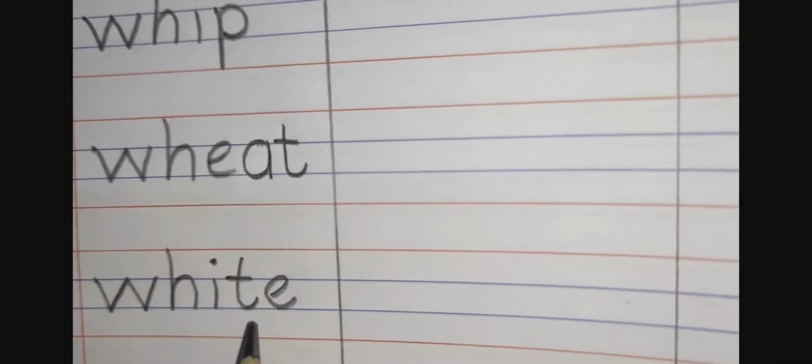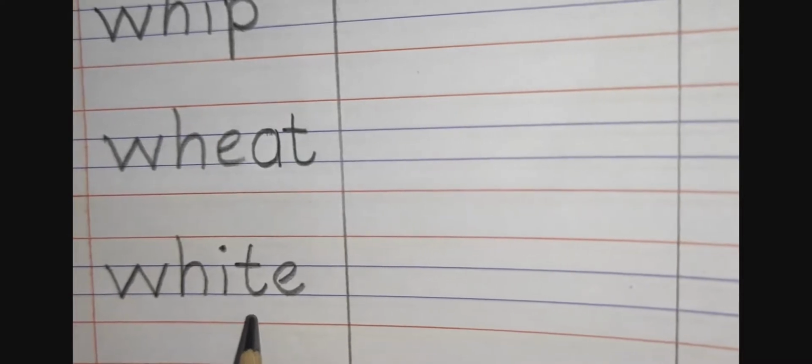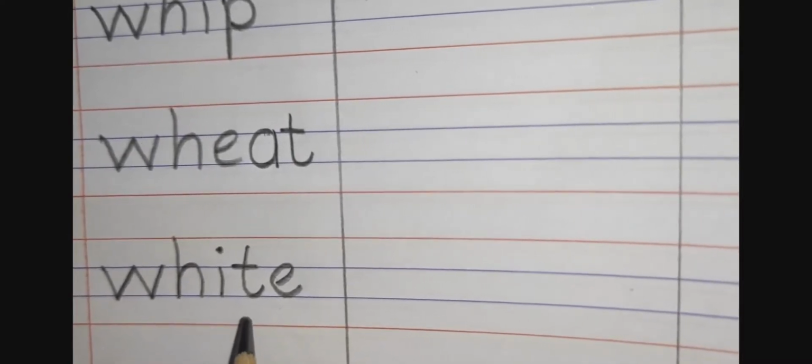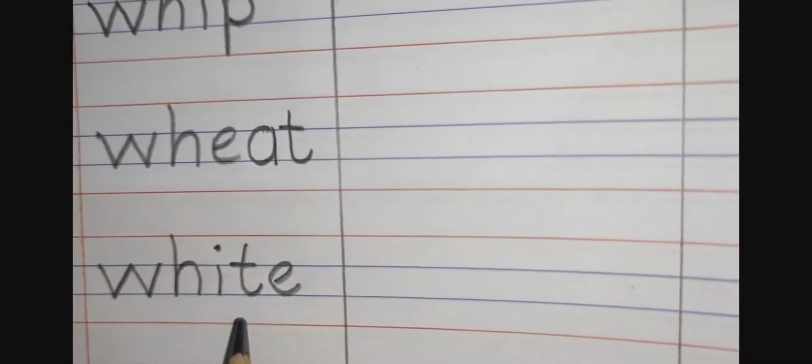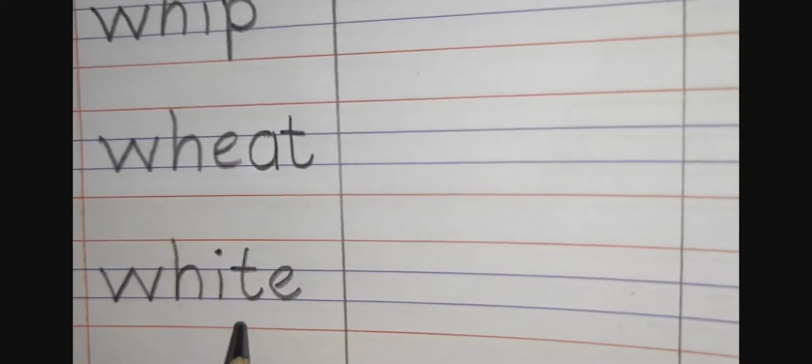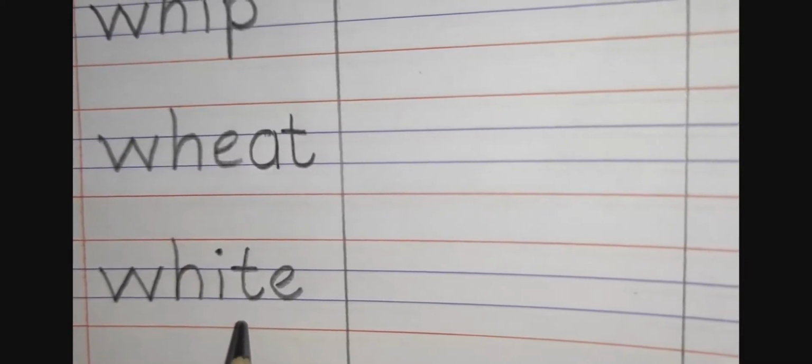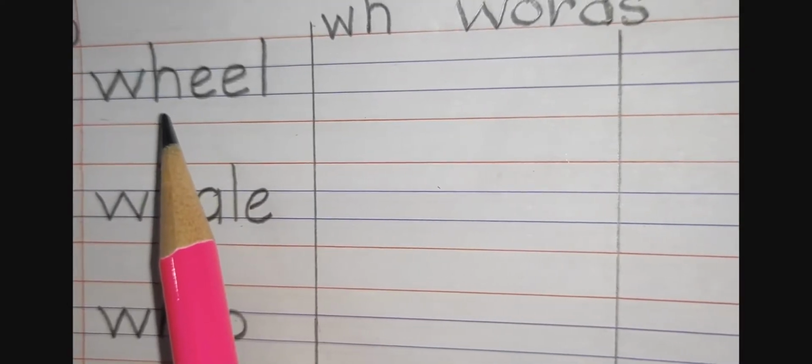W-H-I-T-E, white. White is a color which shows purity. There are many things which are white in color like milk, snow, cotton, rice, teeth, salt, etc. Let's revise all the words once again.